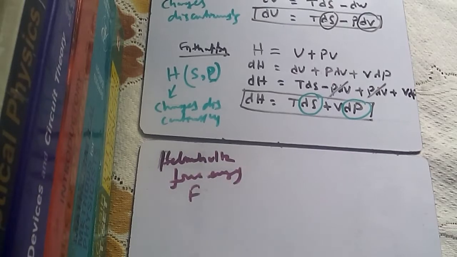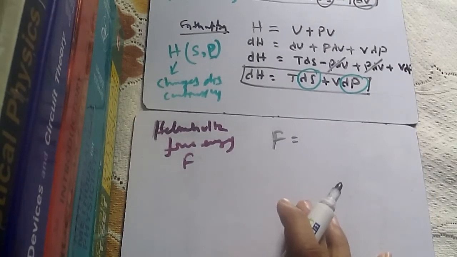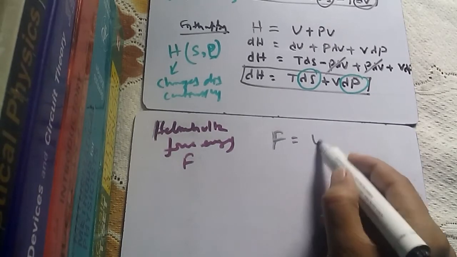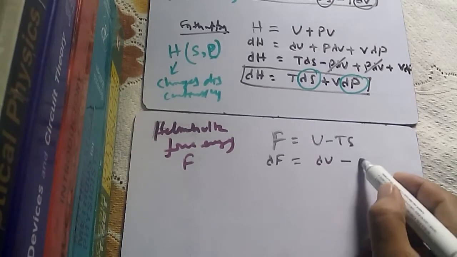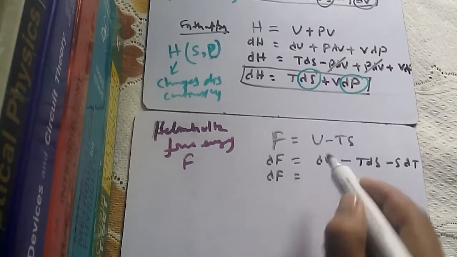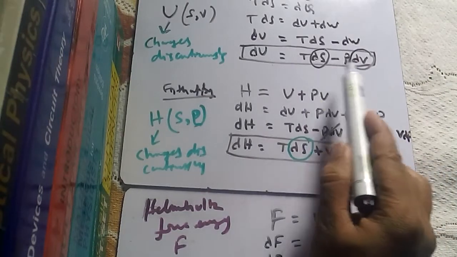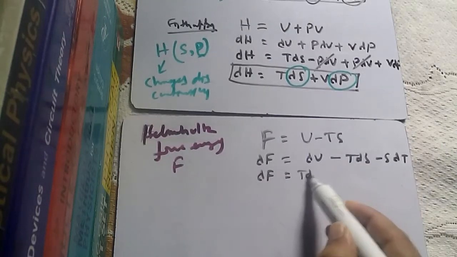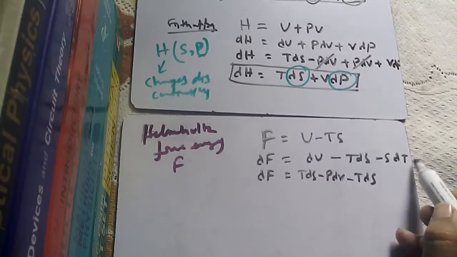Helmholtz free energy. Now we already know that F is equal to U minus TS. From here, differentiating both sides, dF is equal to dU minus TdS minus SdT. Now again, we will use this dU from here. So dU equals TdS minus PdV, giving TdS minus PdV minus TdS minus SdT.